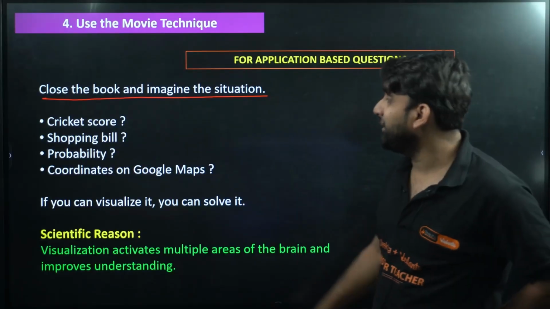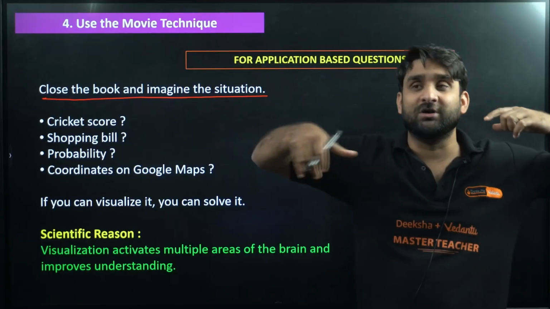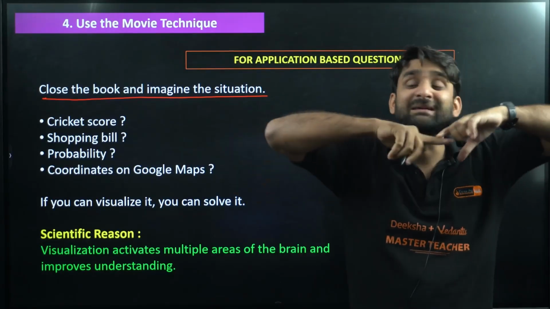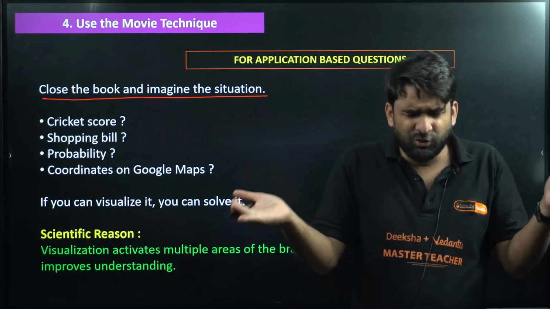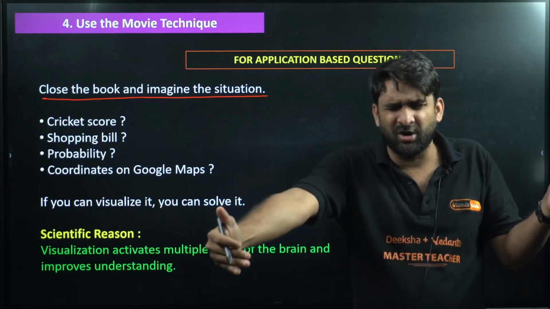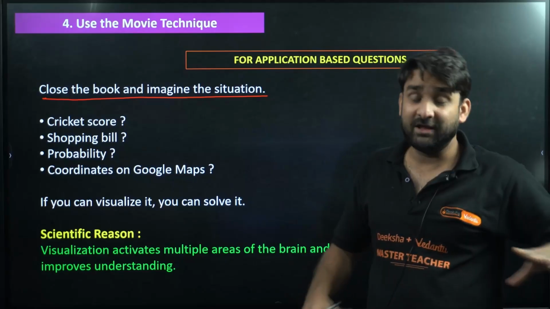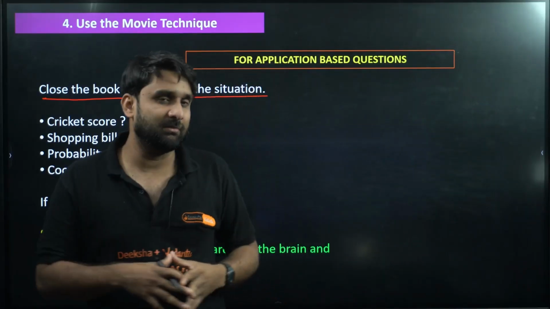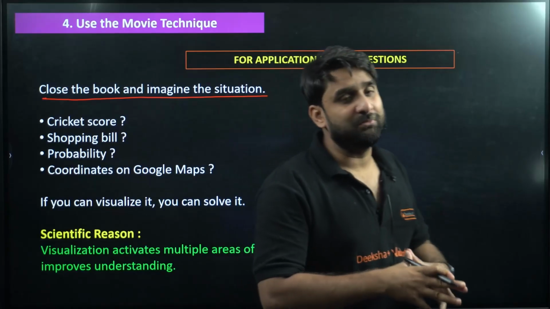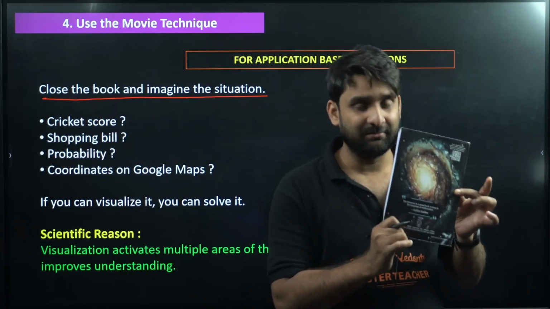Your mind will be recreating the entire scenario in a realistic way, and then you will be able to visualize, yes, this is the corner of the door, this is the top, this is the bottom of the wall, and everything will be in the picture. Then only you will be able to solve the question comfortably, because visualization plays a vital role in solving questions from this Ganita Manjari textbook.